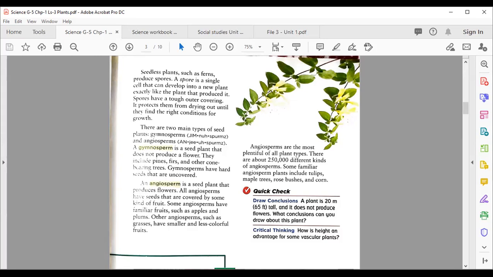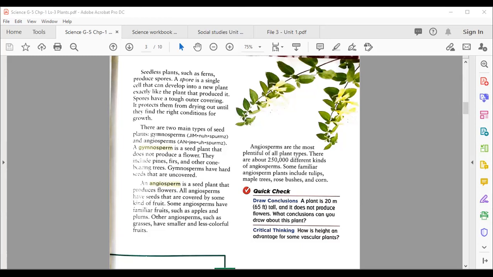I'm going to share with you a link where we're going to discuss in detail gymnosperms and angiosperms. So what are these two things? First, everyone open this link that I'm going to share with you now in the chat. Everyone, please open this link. When you open this link, the window will pop up in front of you.